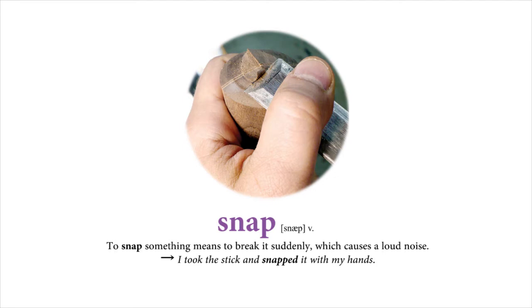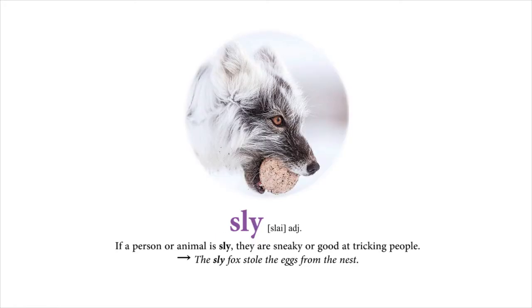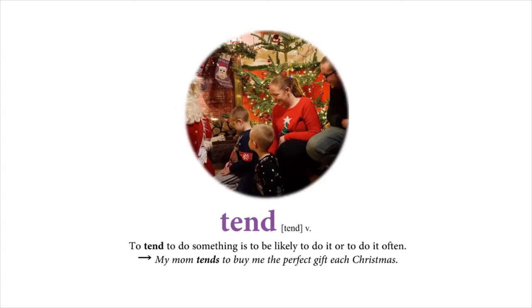Snap. To snap something means to break it suddenly, which causes a loud noise. I took the stick and snapped it with my hands. Sly. If a person or animal is sly, they are sneaky or good at tricking people. The sly fox stole the eggs from the nest. Tend. To tend to do something is to be likely to do it or to do it often. My mom tends to buy me the perfect gift each Christmas.